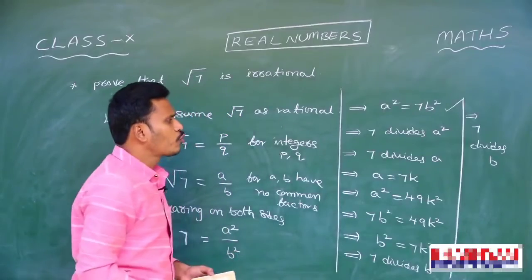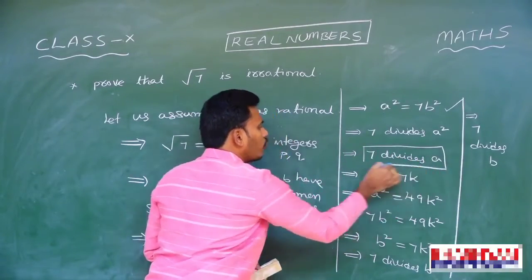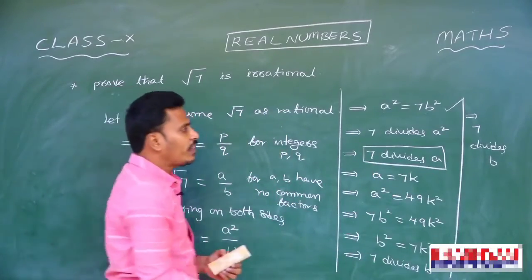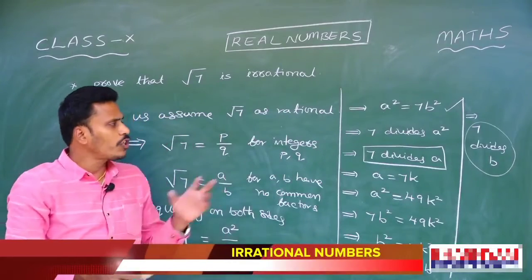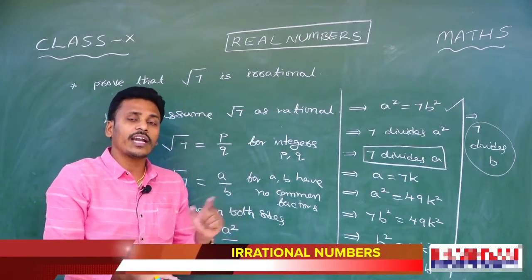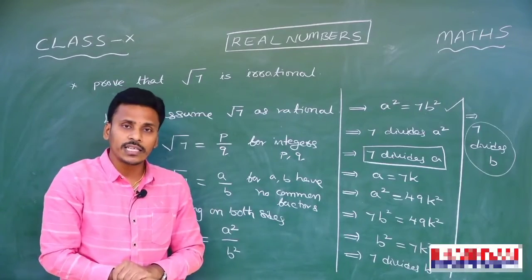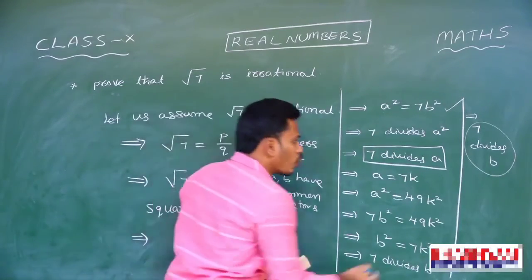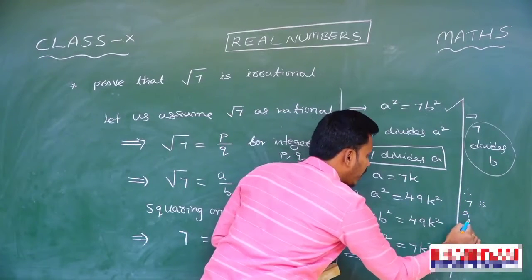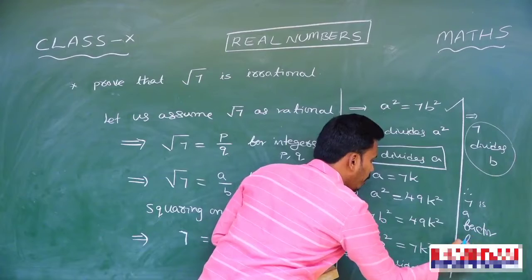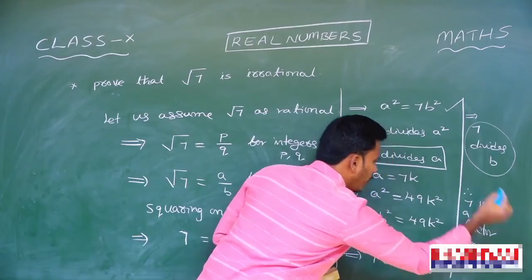And now look at these two statements. I am highlighting those two. In this step we found that 7 divides a, and in the last step we found that 7 divides b. If you observe these two, 7 divides a, in the sense 7 is a factor for a. 7 divides b, in the sense 7 is a factor for b. So from these two statements we conclude that 7 is a factor for both a comma b.